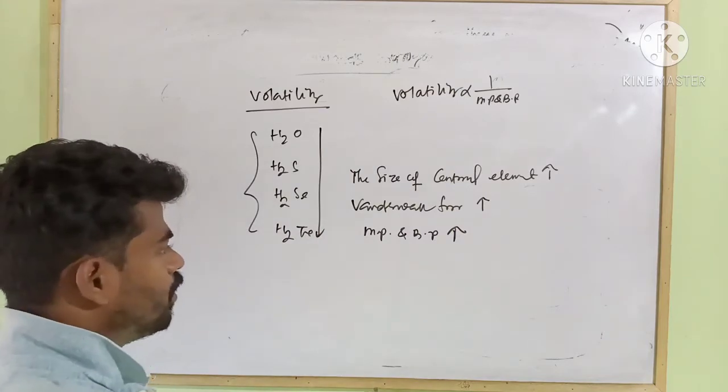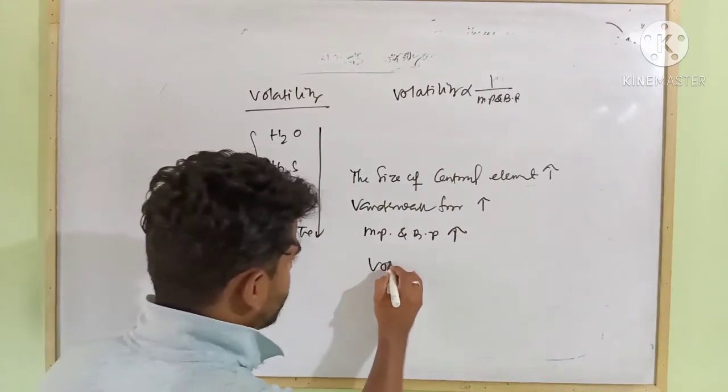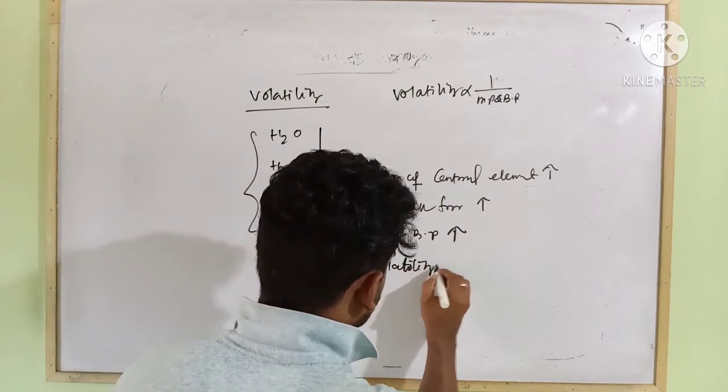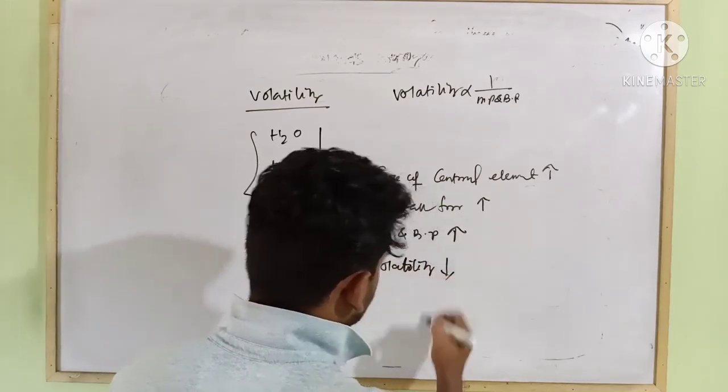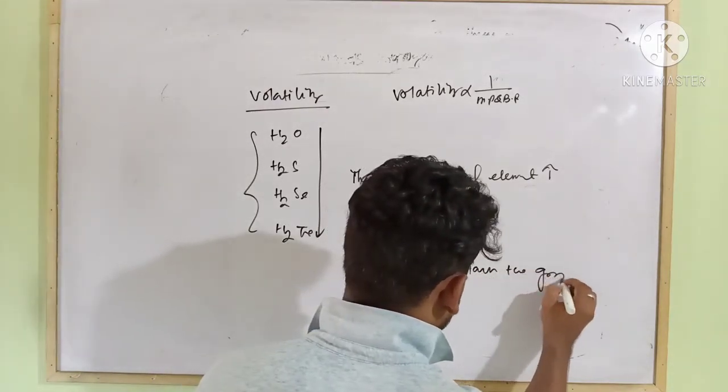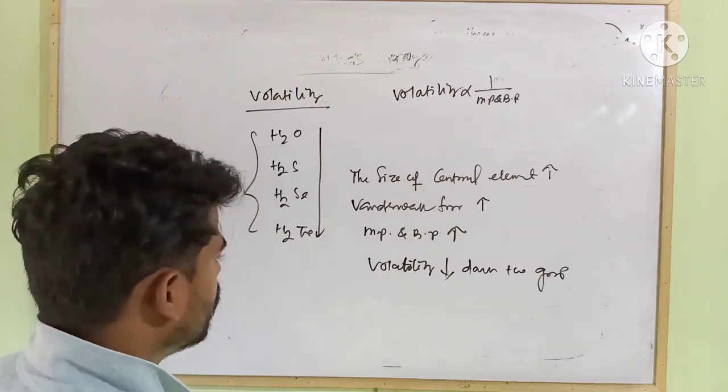If melting point and boiling point increase, then volatility also decreases down the group. So the order should be what?